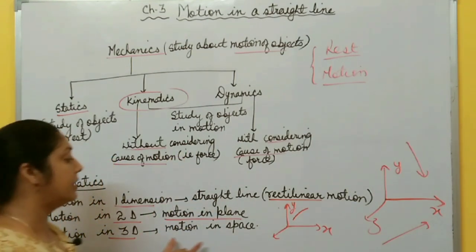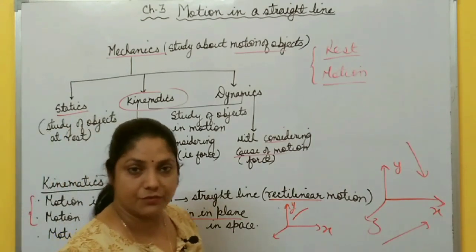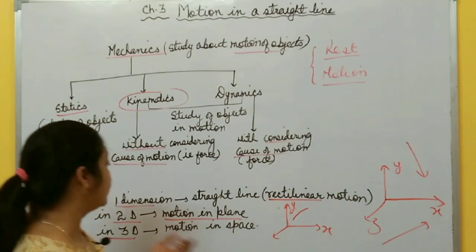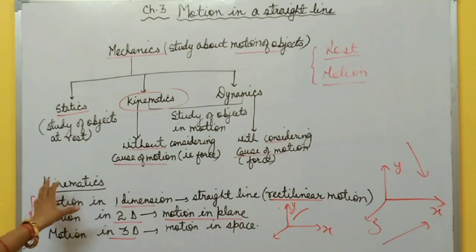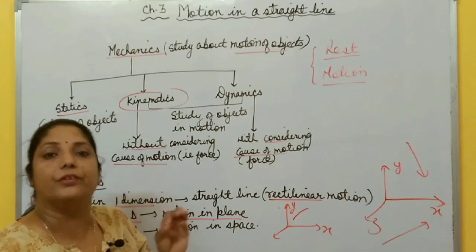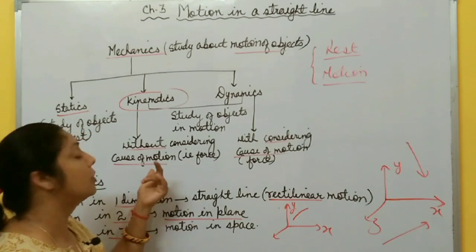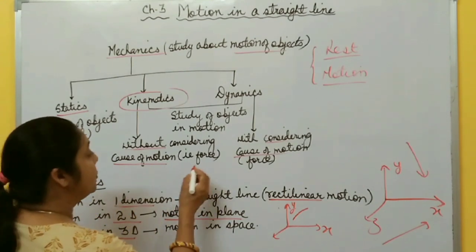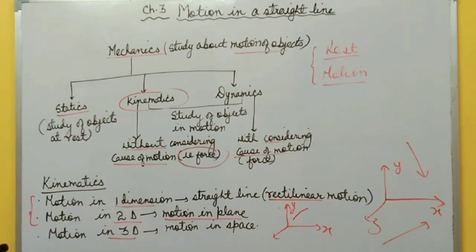Then motion in three dimensions means motion in space, like an aeroplane, birds flying, bees moving. All these are motion in space. So our main focus in this chapter is motion in a straight line, and we will discuss different terms related to this motion without considering the cause of motion. That is, we do not discuss force in this chapter, right? So first take a screenshot of this, then we will start the main topic of this chapter.